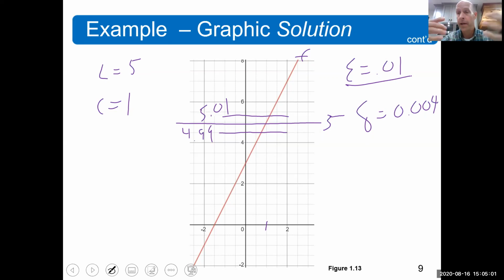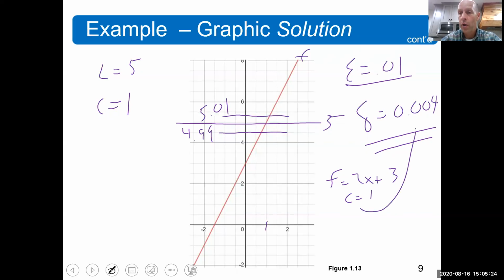And so, okay, fine. You pick an epsilon, you pick that. So I now have to provide a delta, which I've done, that's going to get me within that band. So here we go. So remember, our function is f equals 2x plus 3. Our c value here is 1. So what I need to do is show you that as long as I'm within 0.004 of 1, I'm going to be within that range you gave me up there.